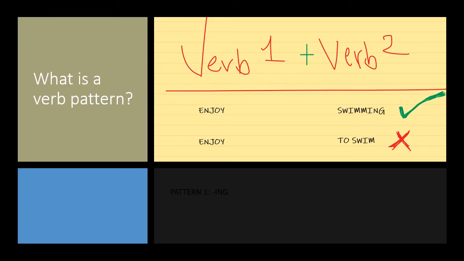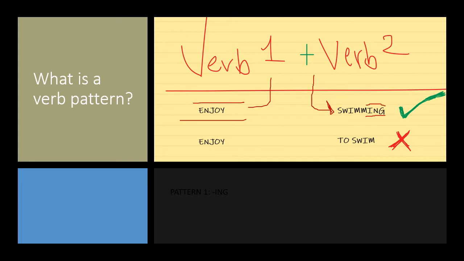The first thing you have to know is the definition of a verb pattern. What's a verb pattern? Look at this. We have the first verb, or we can say verb number one. As you can see, we have enjoy. That is going to be verb number one. Then we have verb number two that has to follow a certain form. Look at this, it follows the ing form. So why does that happen?